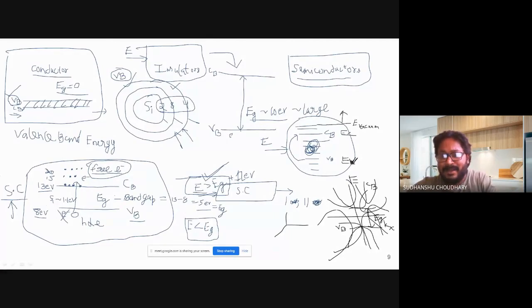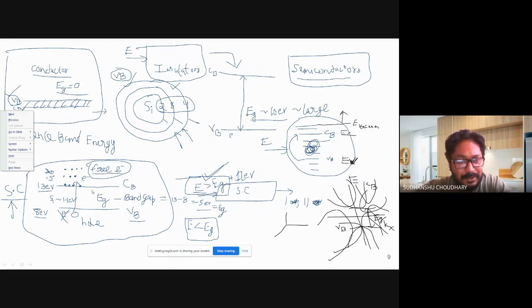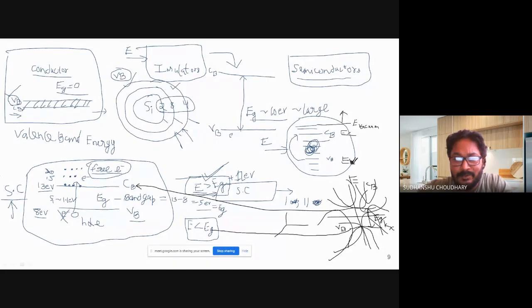And in fact, this band diagram, or maybe band structure, that is the EK diagram, should not be confused with this energy band diagram. These are simply energy bands, and this was the EK diagram, which tells us the band structure. Though the levels are the same, the bottom of the conduction band represents the same point as this point, and the top of the valence band represents this one in the energy band diagram, right? So this is the energy band diagram, and this was the EK diagram. This one was.